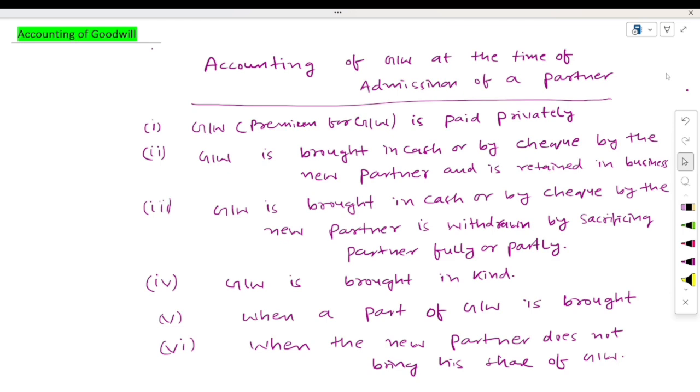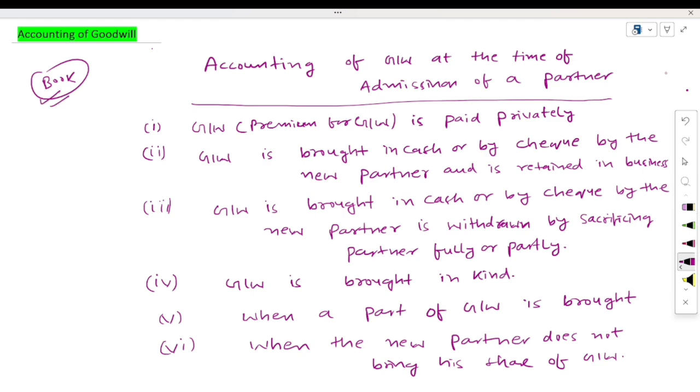According to Accounting Standard 26, purchased goodwill is defined as an intangible asset, and this goodwill will be debited from the partners' capital accounts at the time of change in profit sharing ratio, or at the time of admission, or at the time of retirement of any partner, or at the time of death of any partner. This book goodwill will be debited from the partners' capital account.